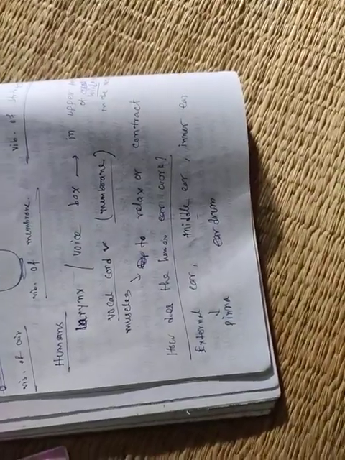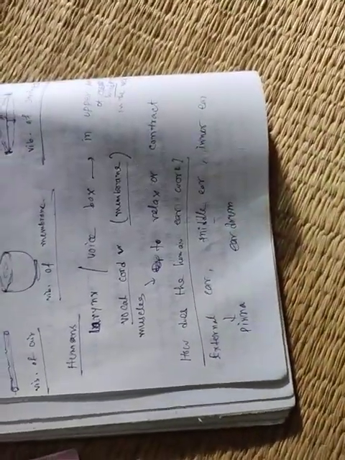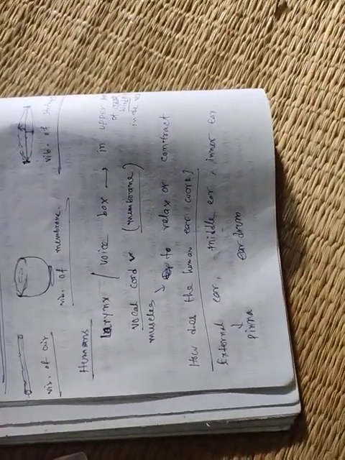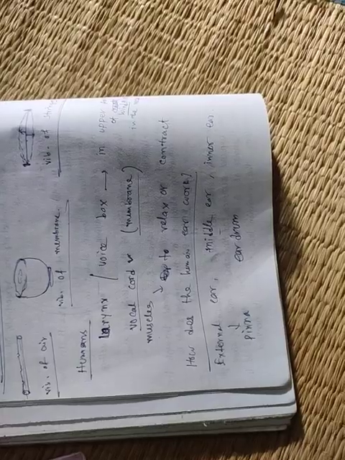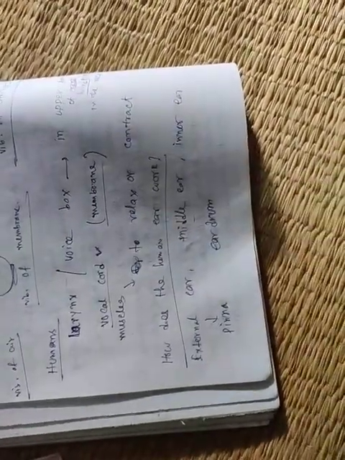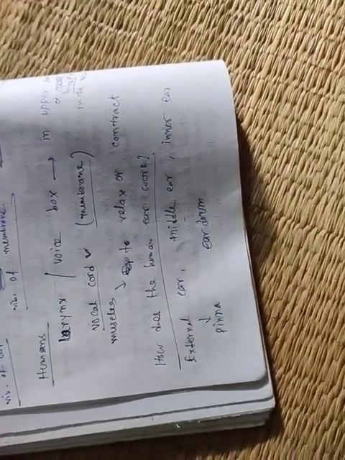What is the function of the eardrum? The sound wave falls on the eardrum, and the eardrum starts to vibrate. We know when an object vibrates, it produces sound.